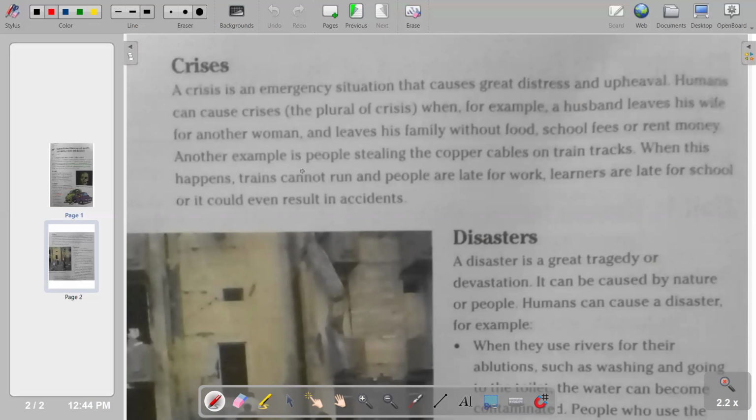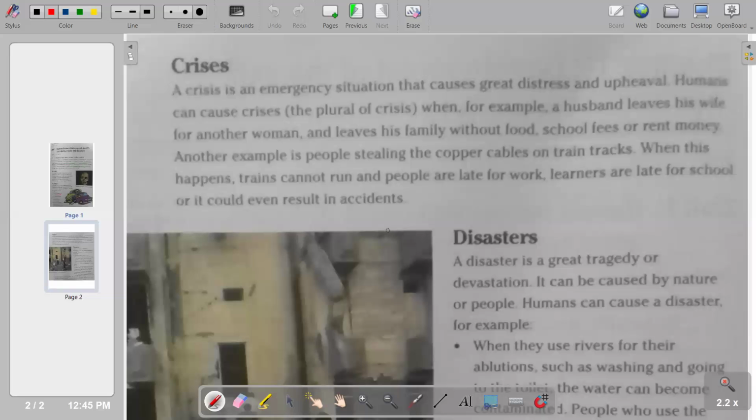So what human factors can lead to crisis? We have got an example. People that are stealing the copper cables on train tracks. After stealing those copper cables, you're going to see that it's going to lead to a crisis. When this happens, the trains cannot run and people are late for work. So that is now a crisis. It has been caused by a human factor, by the people that are stealing those copper cables. So these are things that can be avoided.